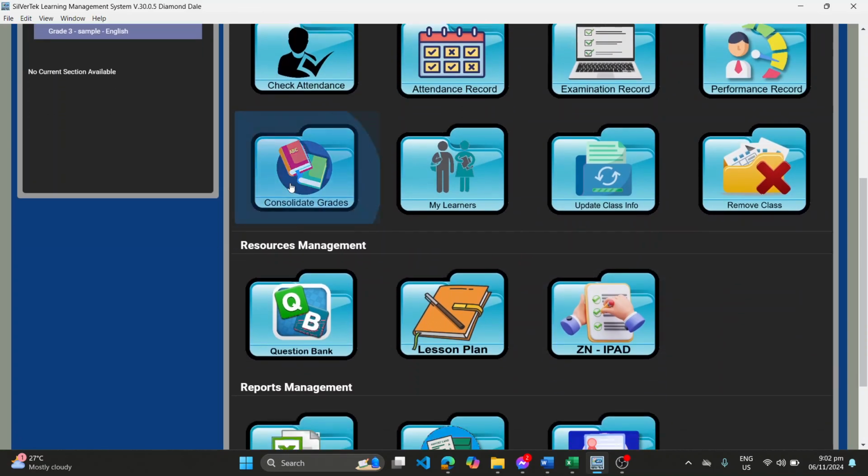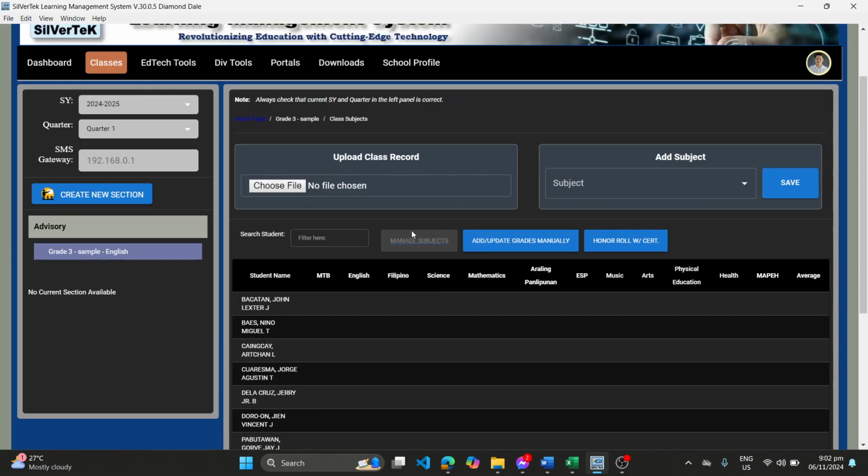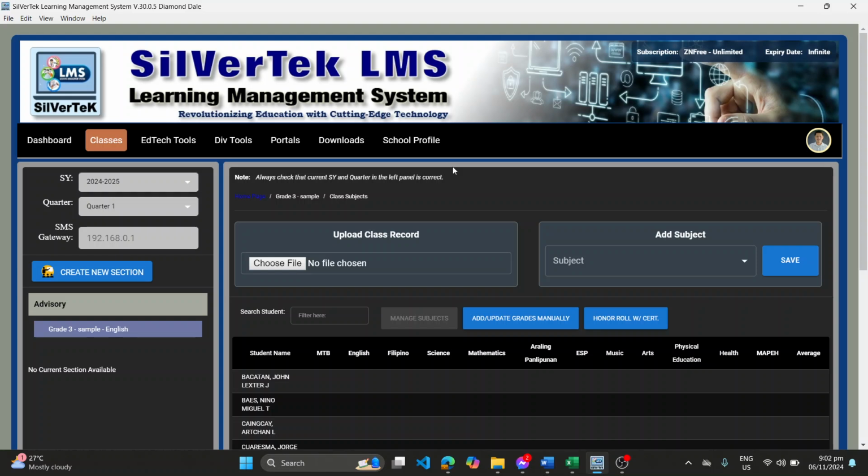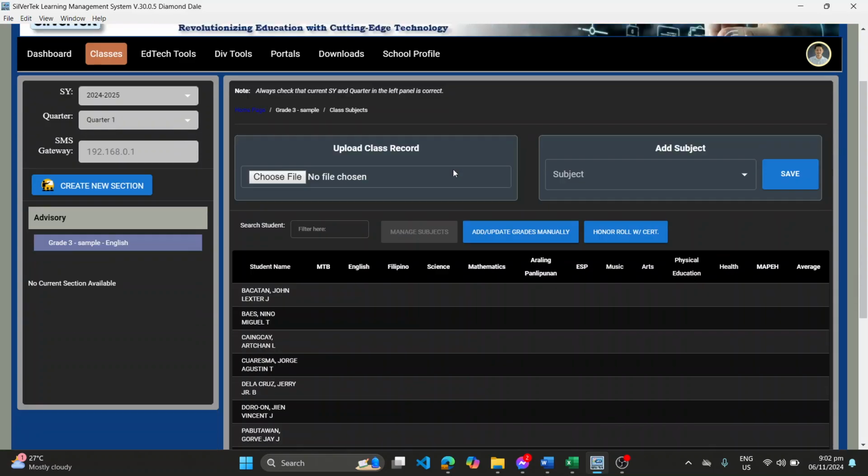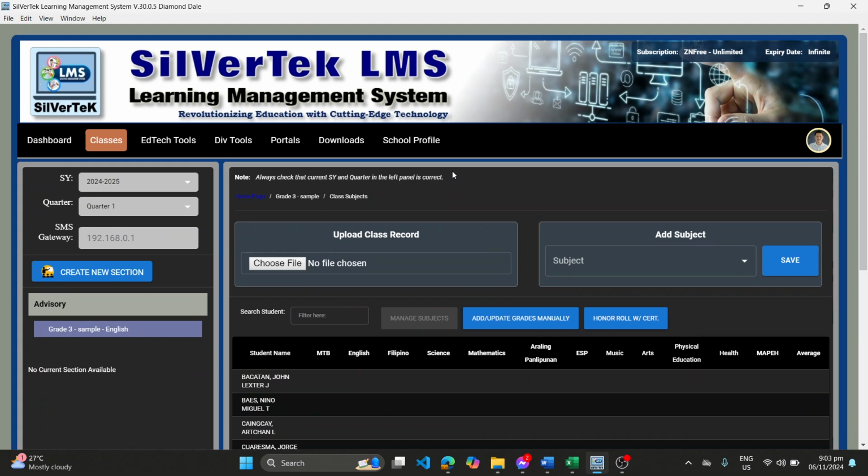Also here in the consolidated grades, and then this honor roll with certificate, if we are going to generate a report, we will be having problems with the database of our report. It's because we are changing the path, and I was not able to check these features since masyado na pong malaki yung system natin at hindi ko po talaga na-check whenever I do updates. So I just rely on your feedback.